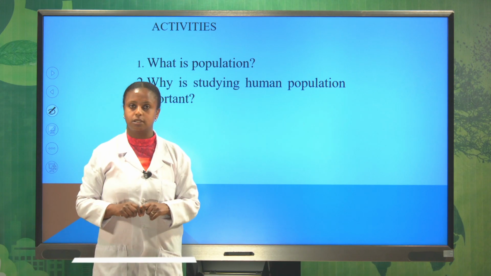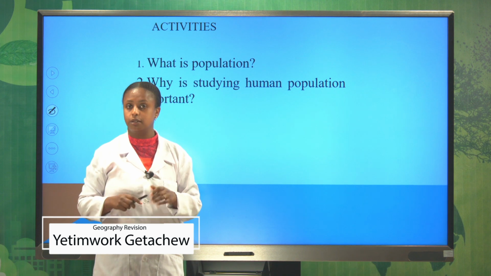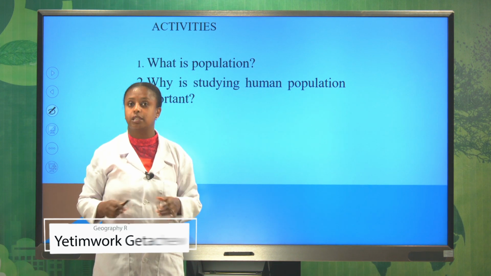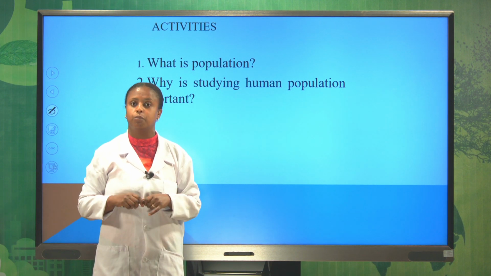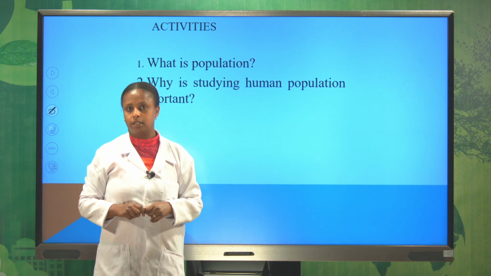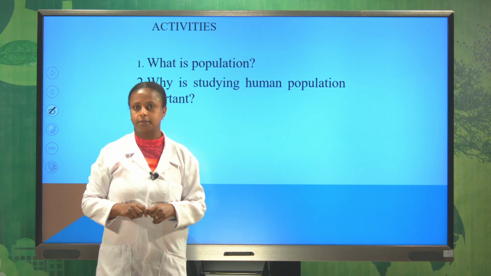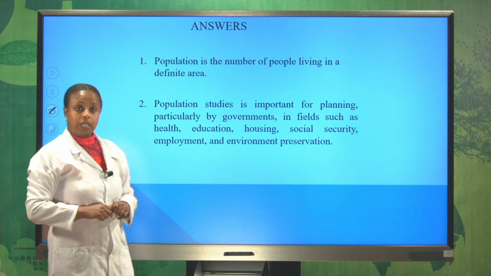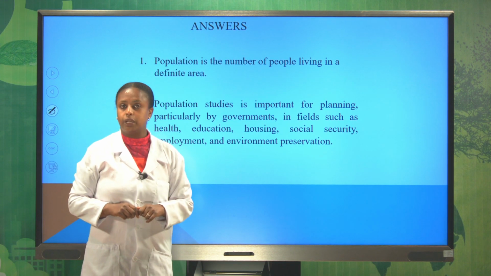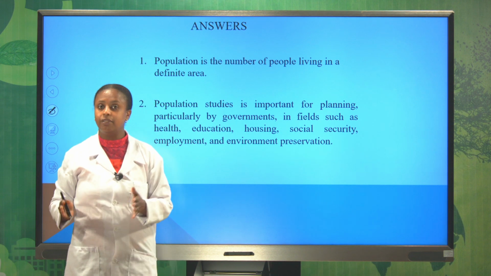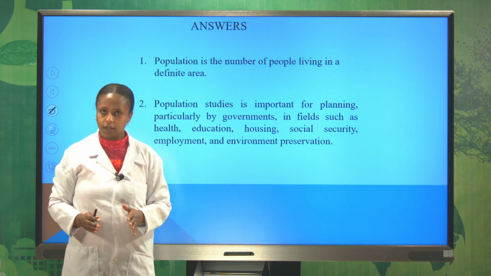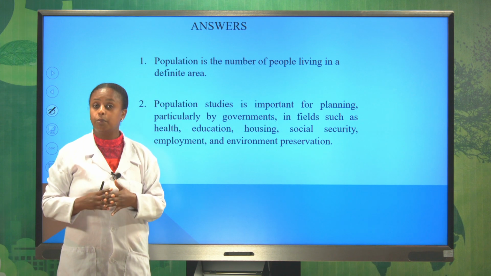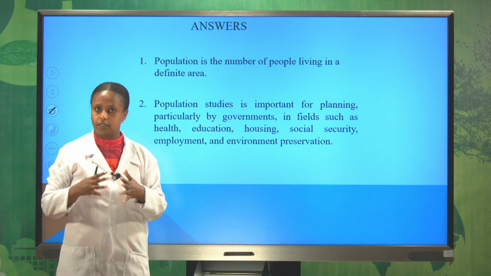Welcome back, students. Did you manage to define the term population and explain the importance of studying human population? Well done. Let us check your answers together. As you have seen in the above lesson, population is the number of people living in a definite area. The study of human population is important for different reasons.